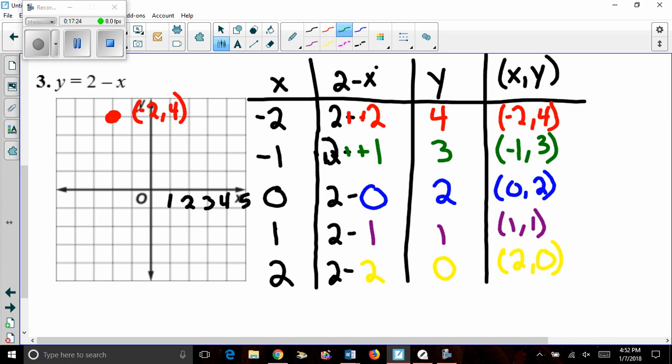Next, start at the origin. Negative 1 is left 1. Positive 3 is up 3. So I have the coordinate negative 1 comma 3. Start at the origin. 0 means I don't move left to right. 2 means I go up 2.